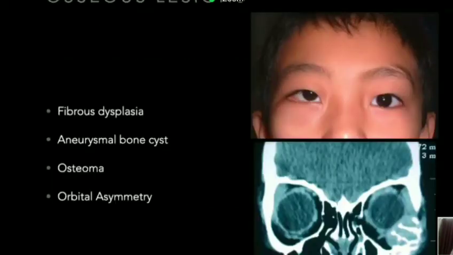The next set of benign tumors are osseous lesions. There is a set of problems which may arise from the bone. So it can be fibrous dysplasia, aneurysmal bone cyst, osteomas, and these can all lead to orbital asymmetry. Now, this young man presented to us with superior displacement of both the eyes and fullness around the maxillary sinus.